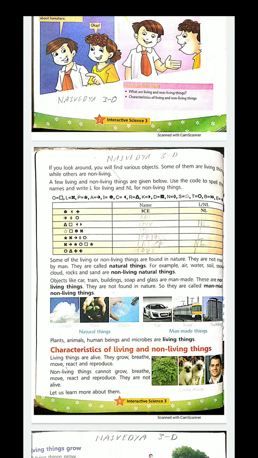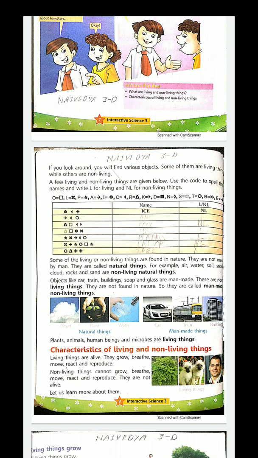Now, basically, what is living things? All the things that have life inside them. Life means they are alive. They can have some of the feelings, anger, then they need food to grow. So they can show symptoms that they have life in them. They are living things. But the things which don't show these symptoms or are not growing, they are not changing, they are not needing food, so they are non-living things.